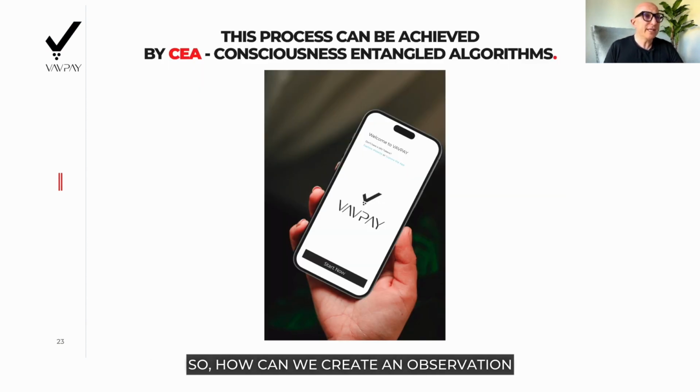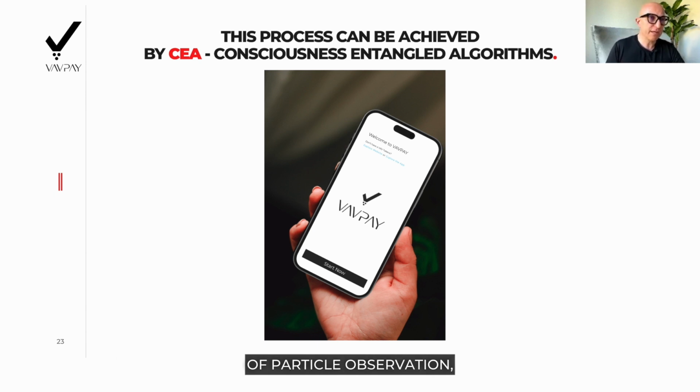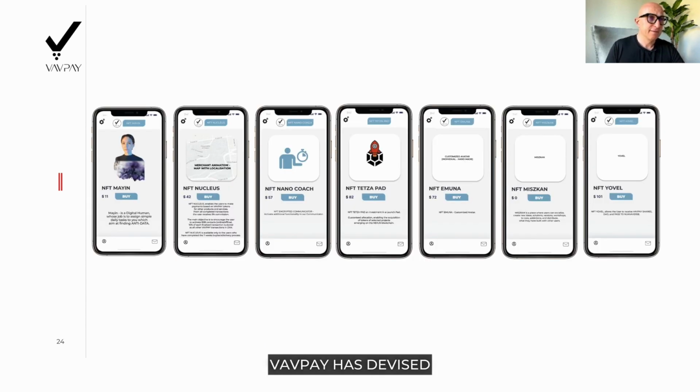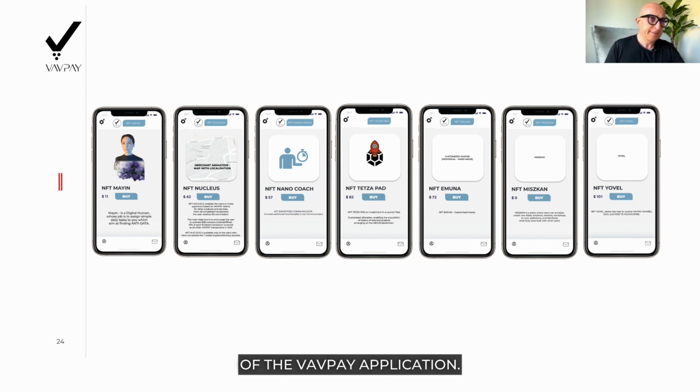So, how can we create an observation that would enable entangled electrons to keep their wave function state? The first step is to reduce and slow down the process of particle observation, which causes probable wave function to collapse. Vavpay has devised 7 main consciousness entangled algorithms that reduce and slow down that process. For the scope of this presentation, I'm only going to talk about the main consciousness entangled algorithm, which users are going to encounter in the first level of the Vavpay application.